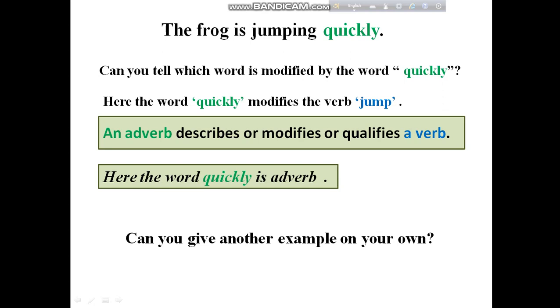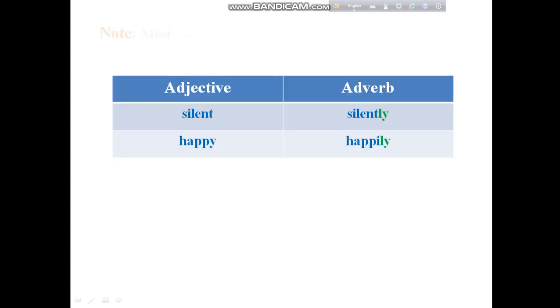So what is adverb? If I ask this question to you, the answer will be: adverb is a part of speech which modifies the verb, the adjective, and sometimes another adverb also. So in all these examples today we see that the adverb modifies the verb, but the adverb also modifies adjective and adverb also, and we will see the examples in our next session.